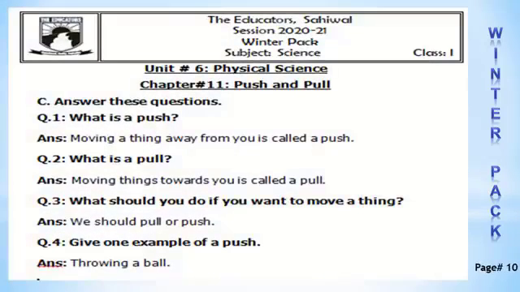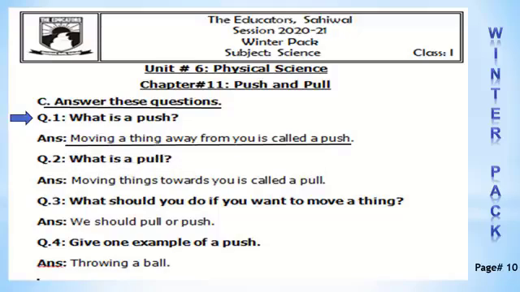Dear students, as you know, we have designed winter pack to retain your academic skills over winter break. And I hope you all have got winter pack. So open your winter pack page number 10. Let's read out unit number 6, physical science, chapter number 11, push and pull. The statement is answer these questions. Question number 1, what is a push? The answer is moving a thing away from you is called a push.